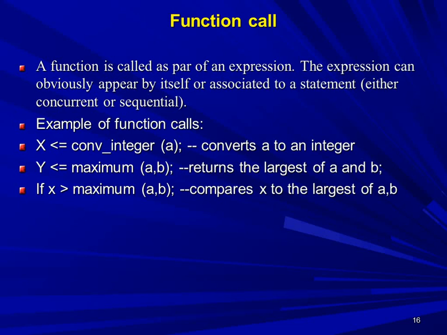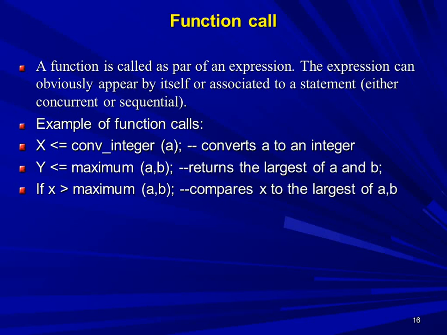signal x is assigned the value convert integer of a. Here convert integer is a function which converts the value of a into an integer. Meaning a has some value, suppose it has some boolean value or binary value, it converts into an integer and it is assigned to the signal x.